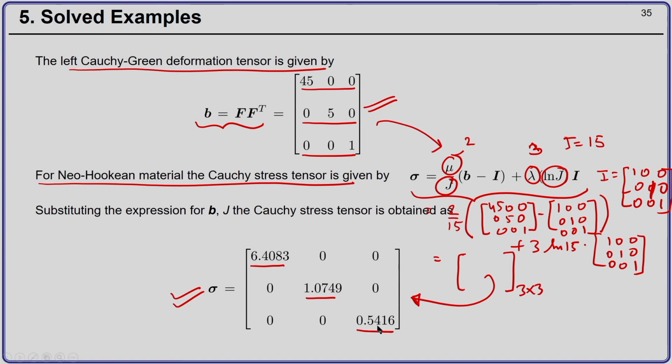Now the three quantities we have to evaluate are the first invariant, which is the trace of sigma, the sum of the diagonal components; the third invariant, which is the determinant of the Cauchy stress tensor, and because this matrix is diagonal, the determinant is the product of the diagonal terms; and the pressure, which is the trace of sigma divided by 3.